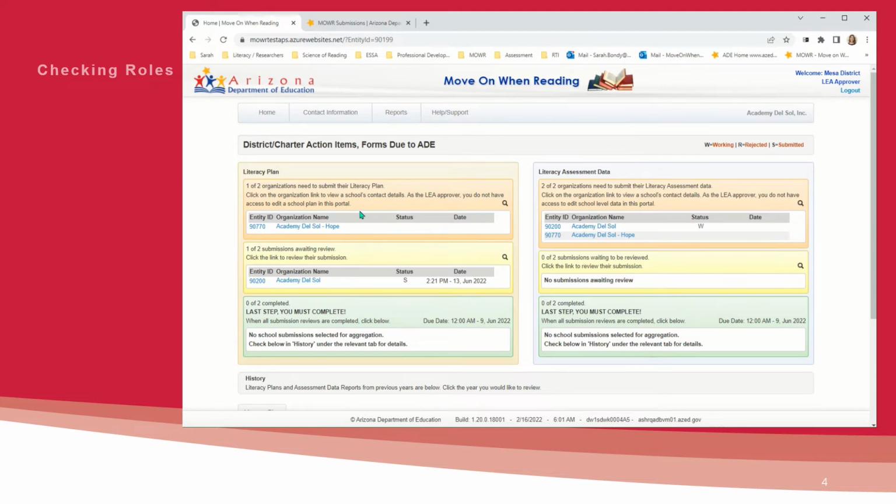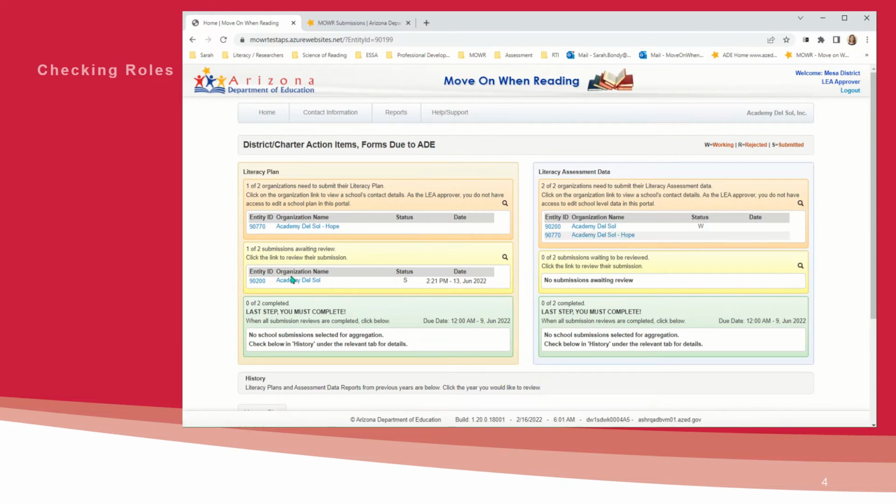The top orange box will show the organizations which need to submit their plan and/or literacy assessment data. As the LEA approver, you do not have access to edit a school plan or literacy assessment data via this portal. If you were to click one of these hyperlinks in these top orange boxes, you will only get a pop-up window for the contacts assigned to that school organization.